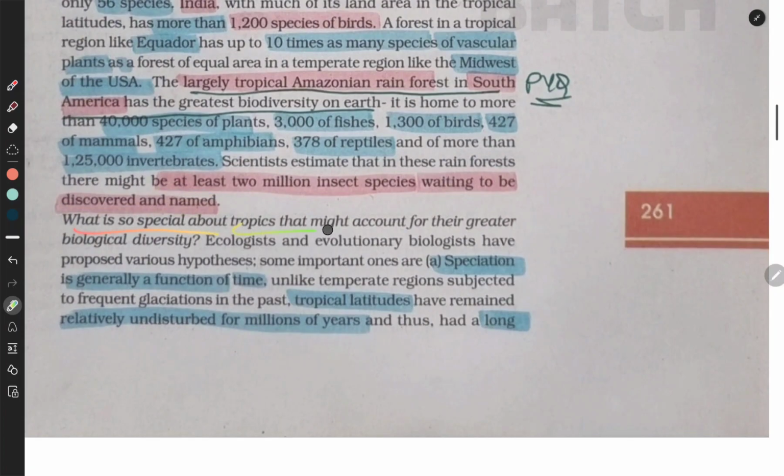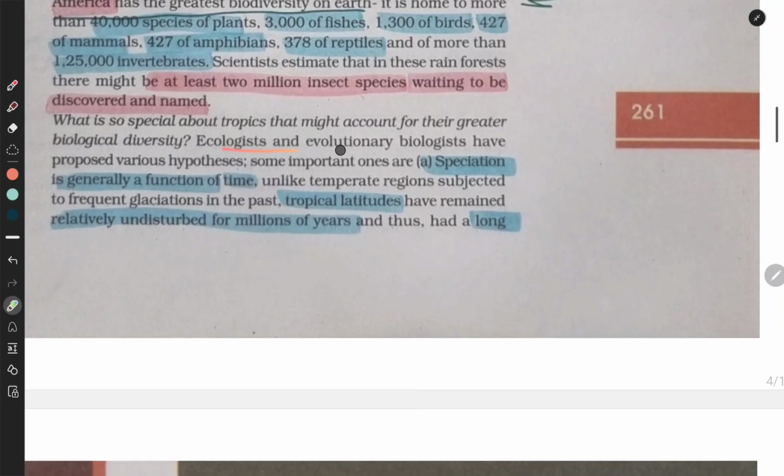What is so special about the tropics that might account for the greater biological diversity? Ecologists and evolutionary biologists have proposed various hypotheses. Some important ones are: speciation is generally a function of time, unlike temperate regions subjected to frequent glaciations in the past.